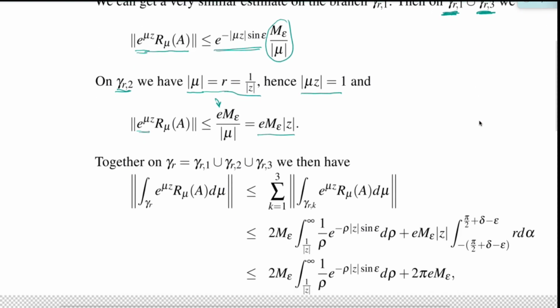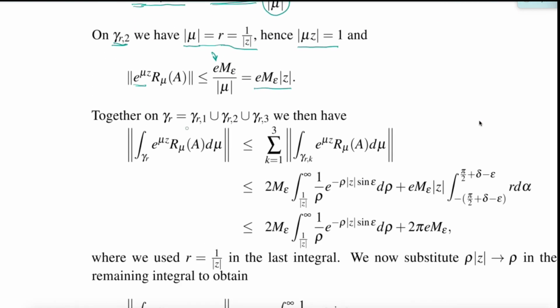So then, putting all three things together, gamma r1, gamma r2, gamma r3, we sum over all these gamma rk's over all these expressions. So I just collect what I had earlier. Here is the sine epsilon term, which came from gamma r1 and gamma r3. And now we integrate this over rho.